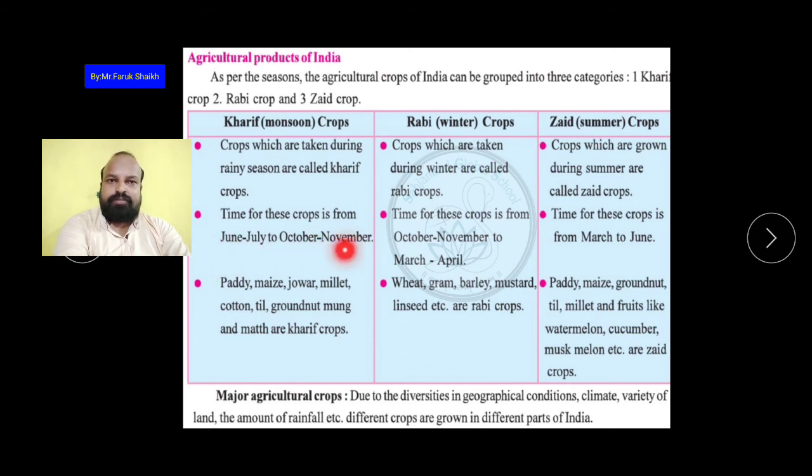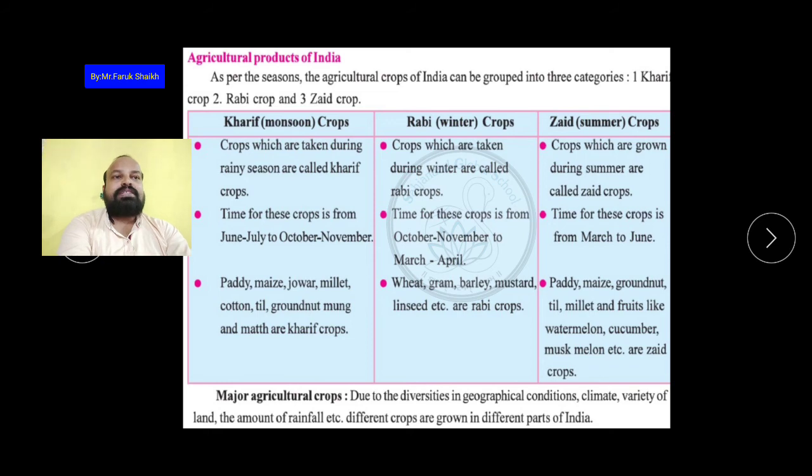So after this winter, from October-November to March-April, this crop is taken. And which types of crops are grown in the rabi crops? So wheat, gram, barley, mustard, linseed, etc. are rabi crops. Is it clear? This is very simple, students.